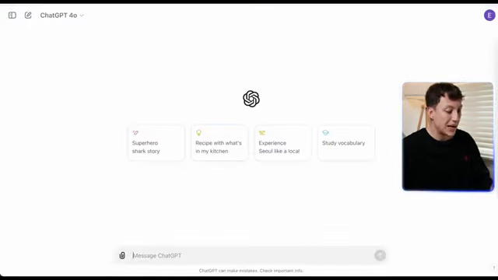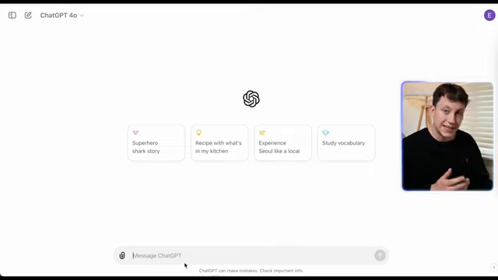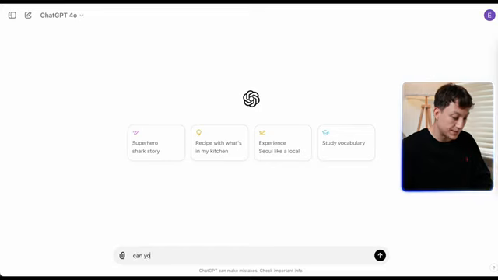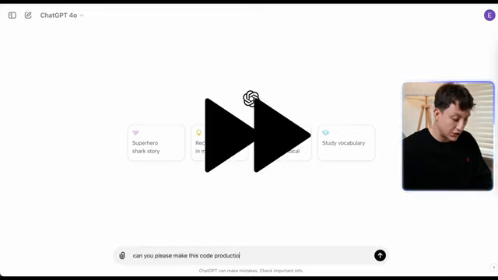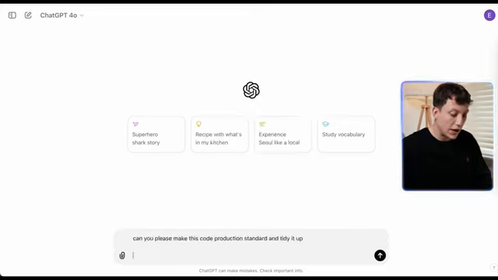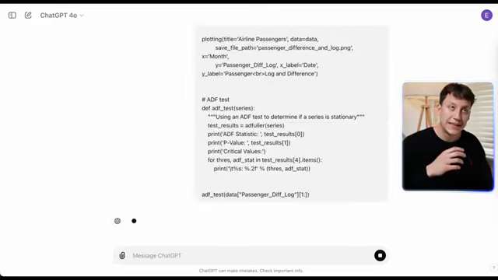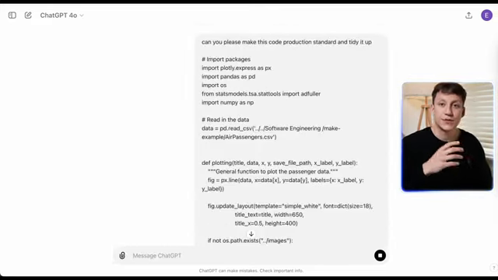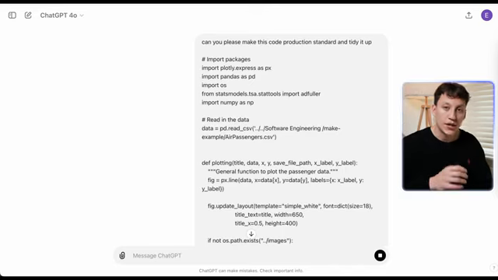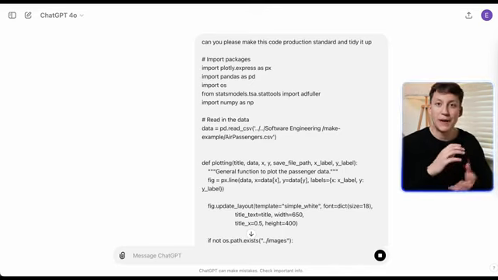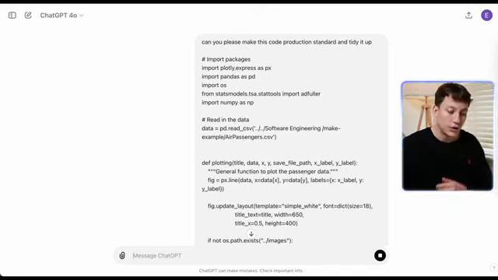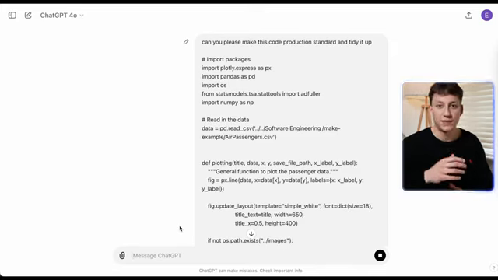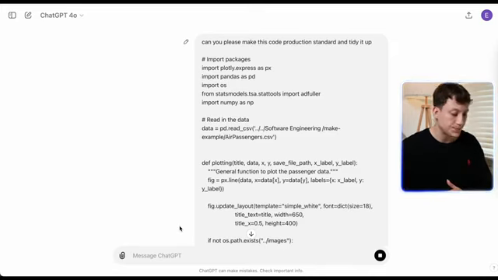Anyway, if we now send it to ChatGPT, let's say I want, "Can you please make this code production standard and tidy it?" I often find telling it to make the code production standard is what makes it a lot better. It will add in a lot of the requirements like PEP8, linters. It will just make it a better piece than if you simply said, make it tidy.